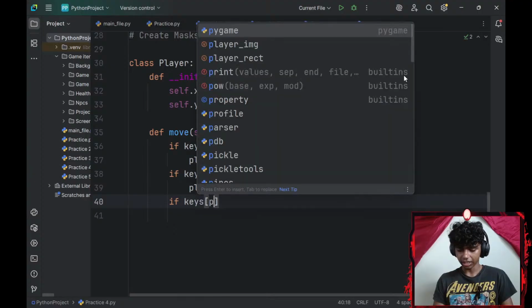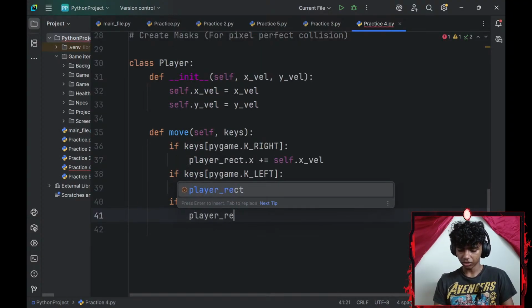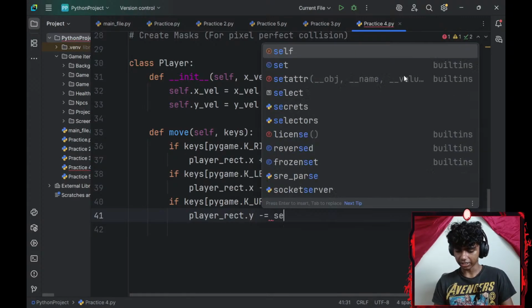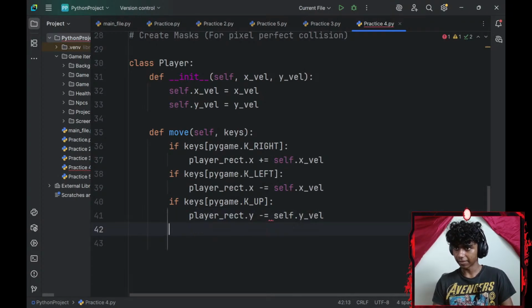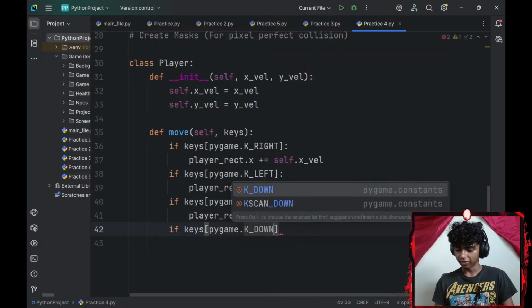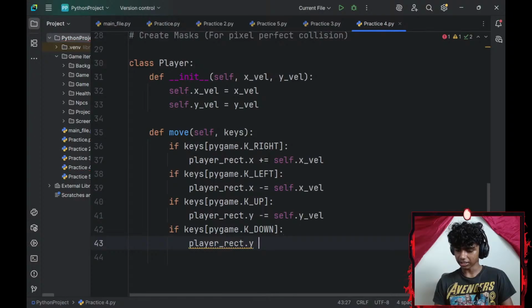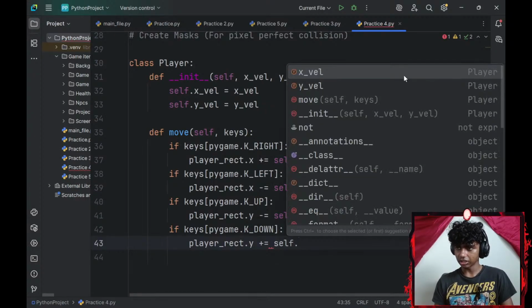If my keys at index of pygame.K_UP, if my top key is pressed, I will decrease my player_rect.y-axis, this time by self.y velocity. And if my keys at index of pygame.K_DOWN, if my bottom key is pressed, I will increase my player_rect.y-axis by self.y velocity.